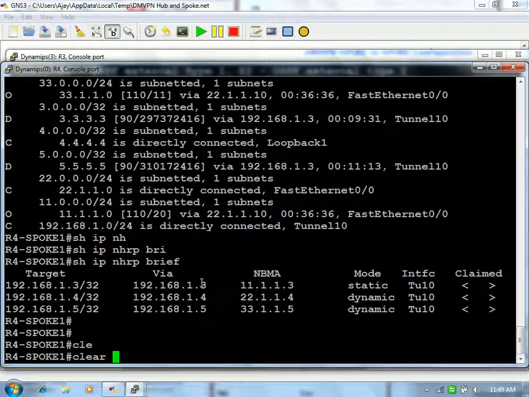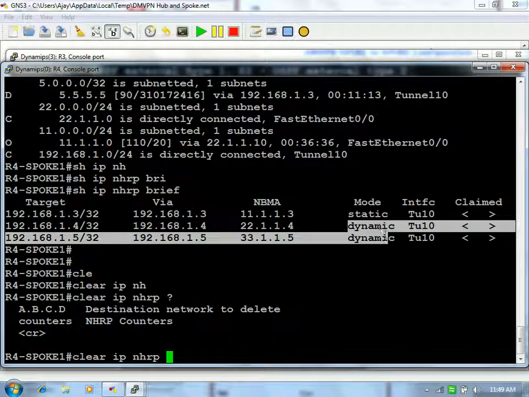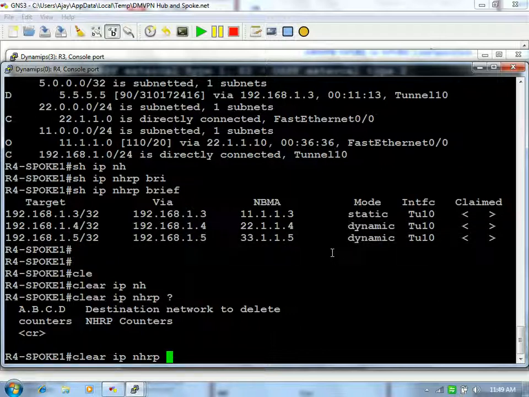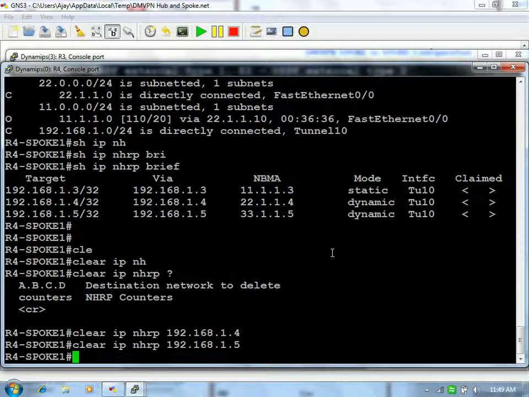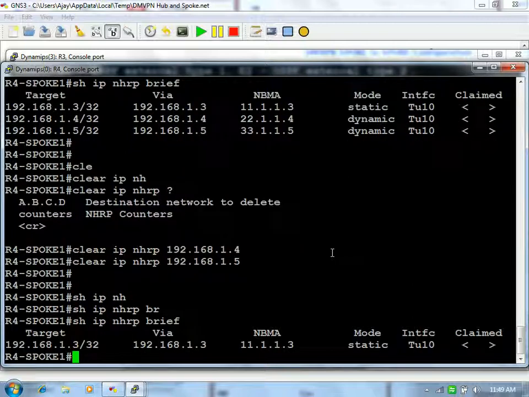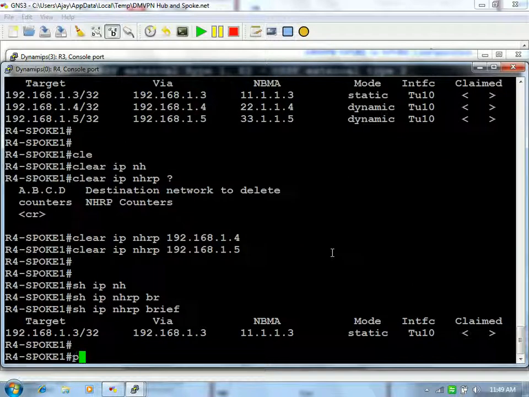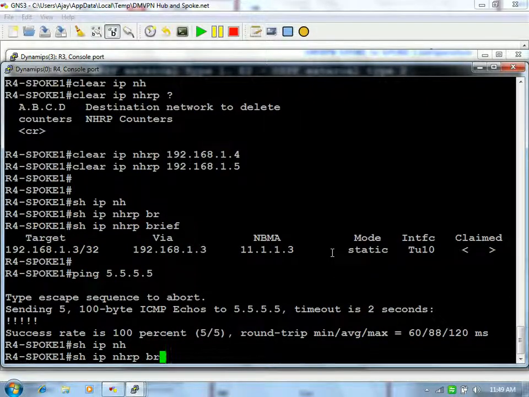Let's clear this one. See, that was static and this one is dynamic. Okay. Let's clear out both. This is your other spoke network, right? So IP NHRP brief.